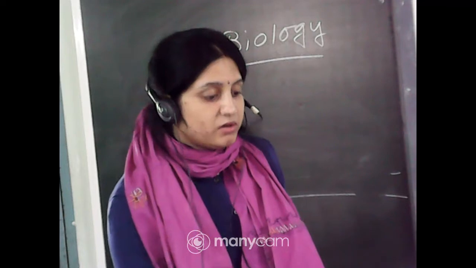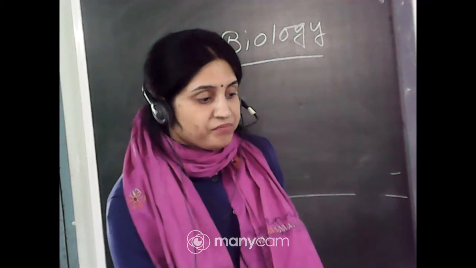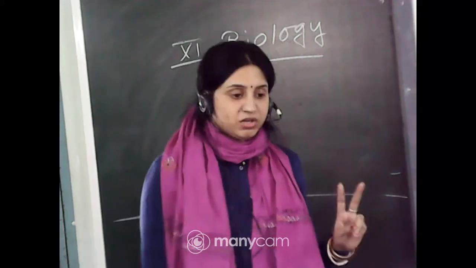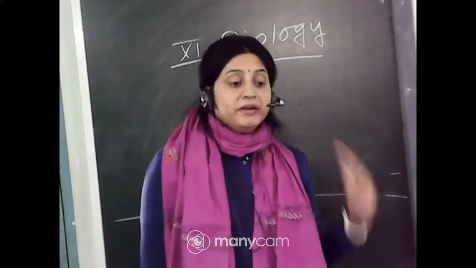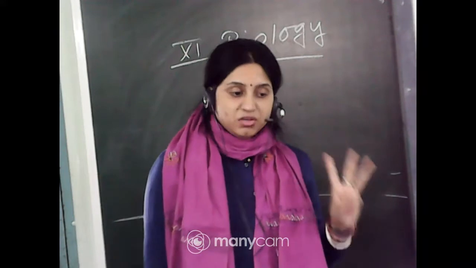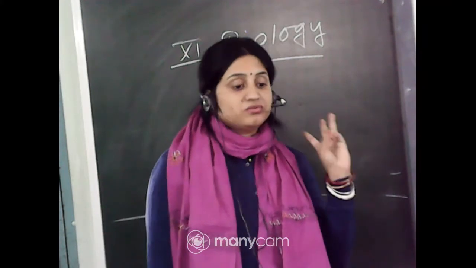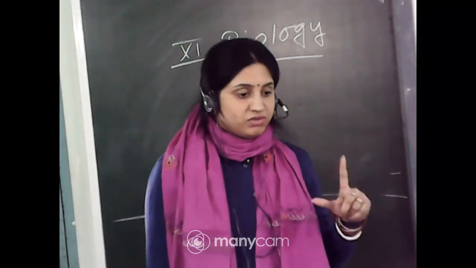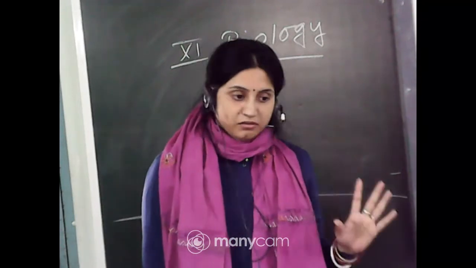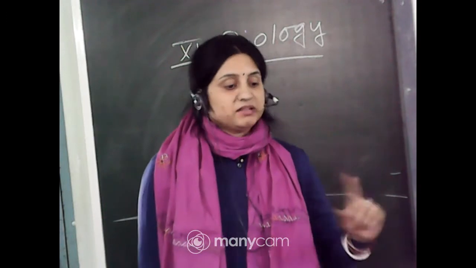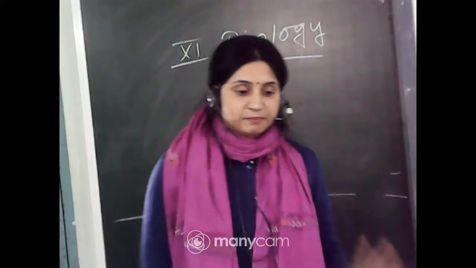That one is your class 12 board exam. There will be 22 questions of 1 mark, 9 questions of 2 marks, 5 questions of 3 marks and 3 questions of 5 marks. 22 plus 18 is 40, 15 plus 15 is 30, 40 plus 30 is 70. Clear?